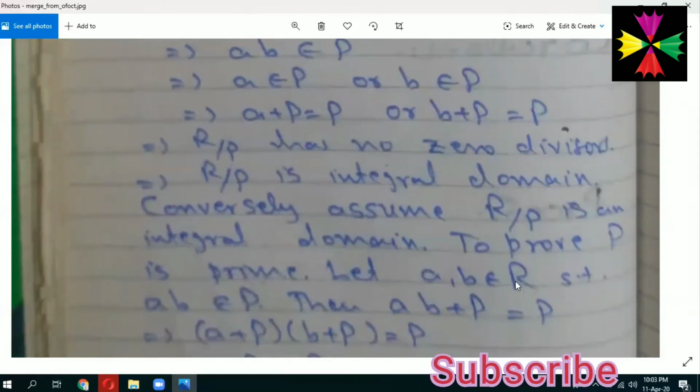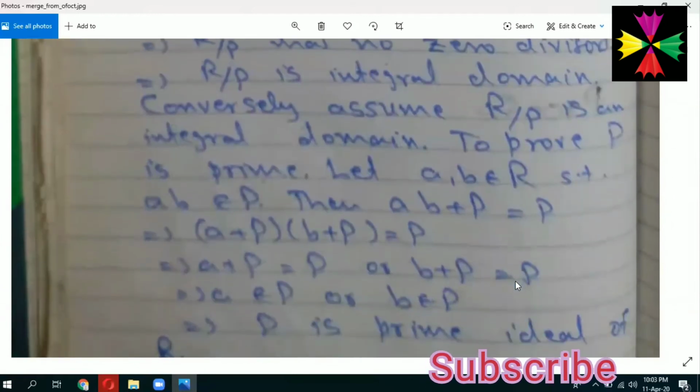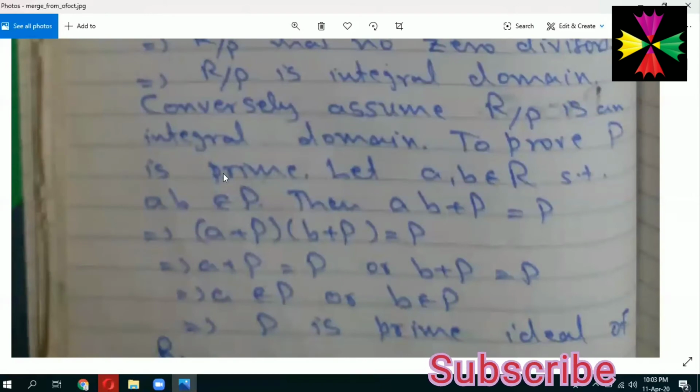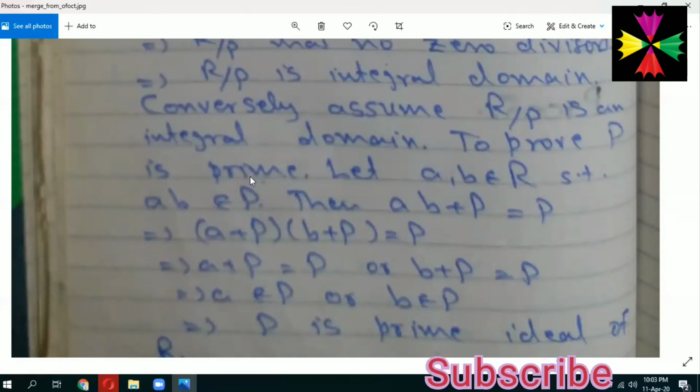Now we try to prove the converse of the theorem. Conversely, assume that R factor by P is an integral domain. To prove P is prime. Now how can we prove that P is prime?